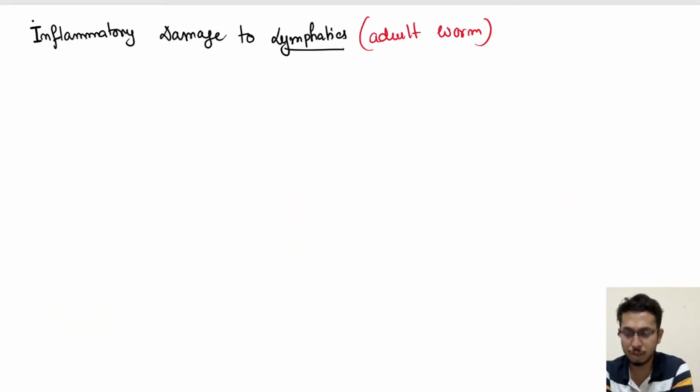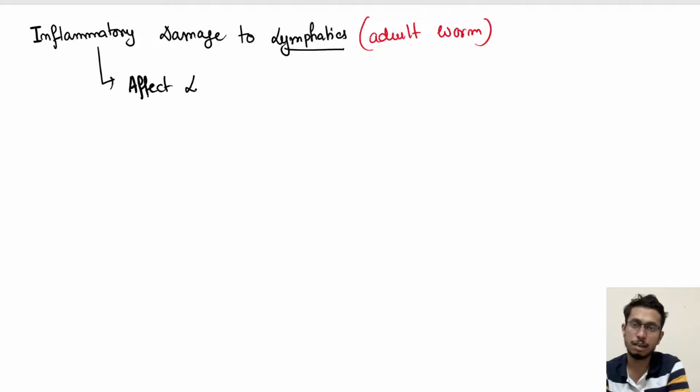Now what do they do there? They can affect directly, number 1.